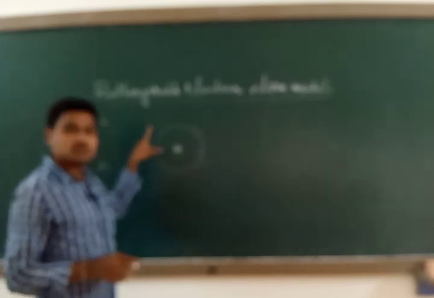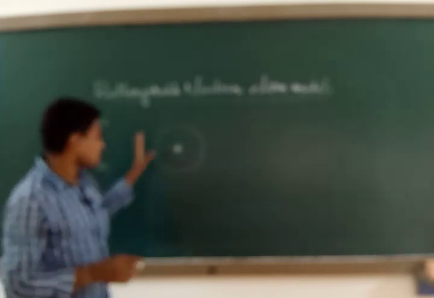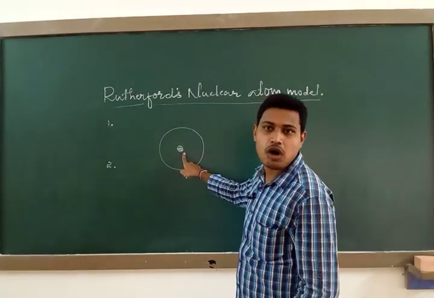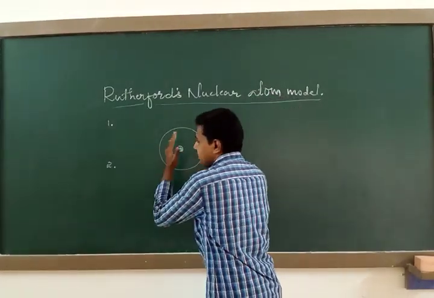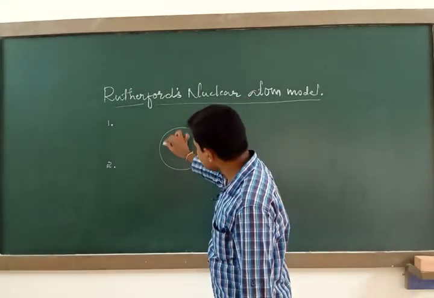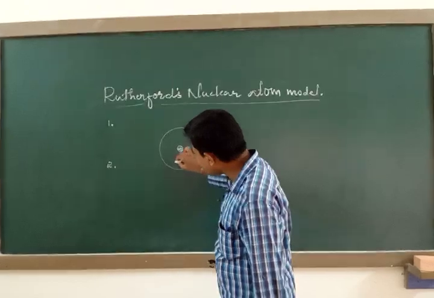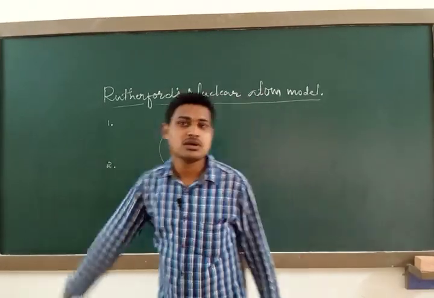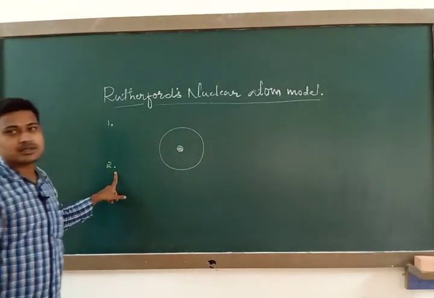The second one: the dimension of the atom is large, which means the dimension of the nucleus is negligibly small compared to the overall dimension of the atom. So most of the atom is filled with empty space. This is the second point.